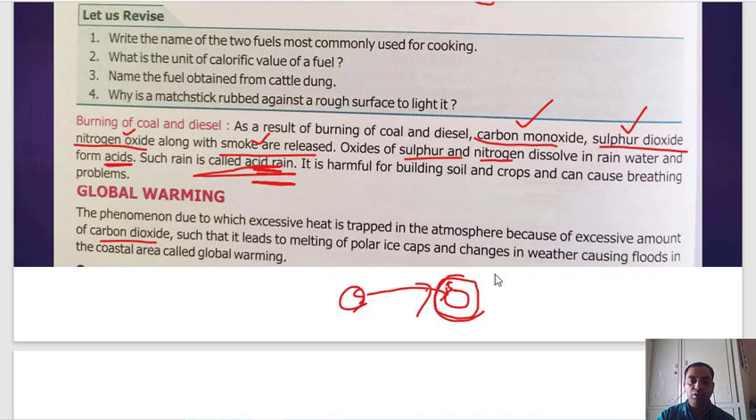Now, as the amount of greenhouse gases increases, it traps the heat more and more. As more and more heat is trapped, the average temperature of earth increases, which leads to the melting of polar ice, which is called global warming. That means the average temperature of the globe is increasing. So from where do these gases come? There are lots of reasons. It may be due to industrial reasons, burning of fossil fuel, or natural reasons as well.